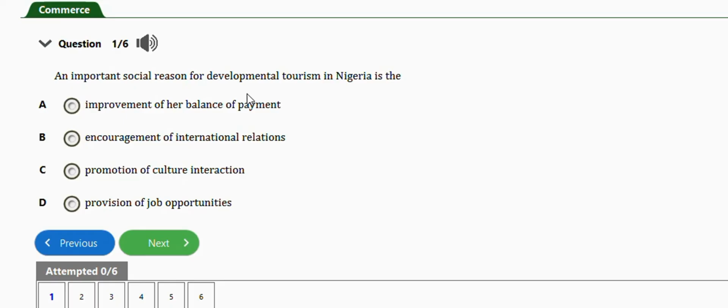the improvement of our balance of payment, encouragement of international relations, promotion of cultural interaction, provision of job opportunity. The right answer is option C, which is promotion of cultural interaction.